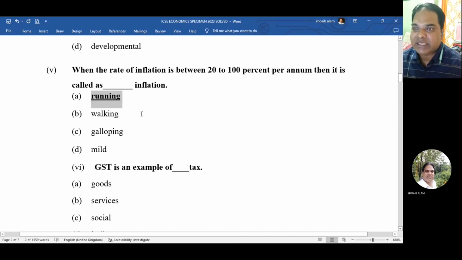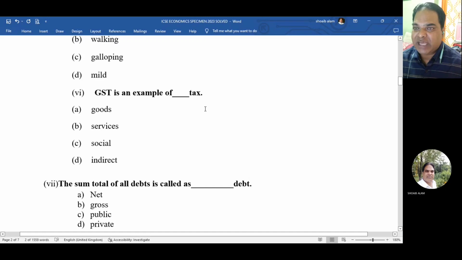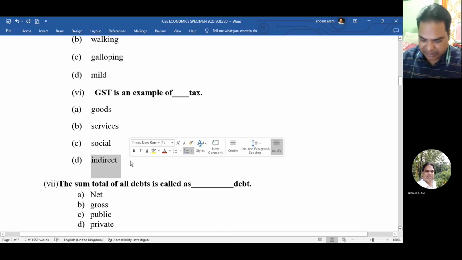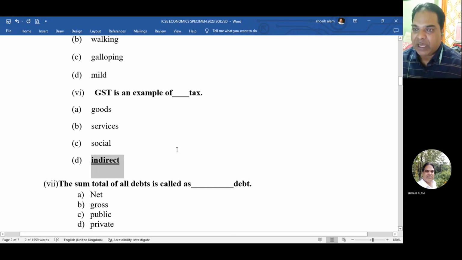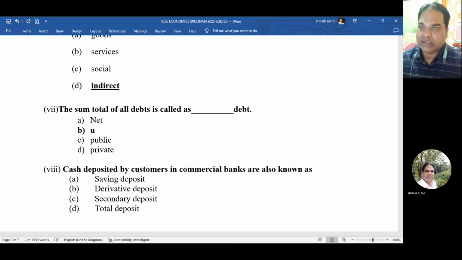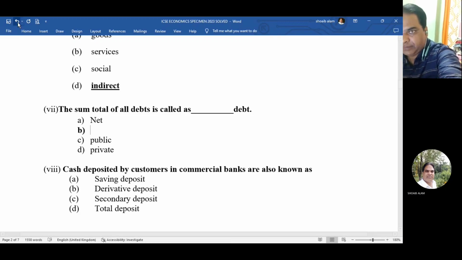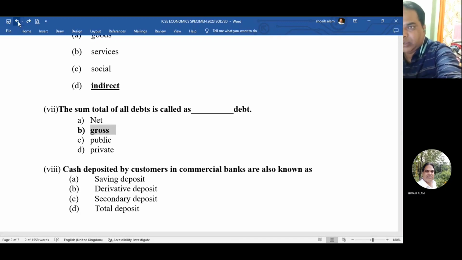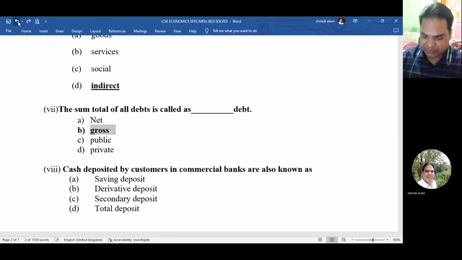Okay. Number 6, GST is an example of dash tax. The answer is D. It is indirect tax. Okay. Now number 7, the sum total of all debts is called as dash debt. What would be the correct answer? B. Gross is the correct answer. So the correct answer is gross debt.